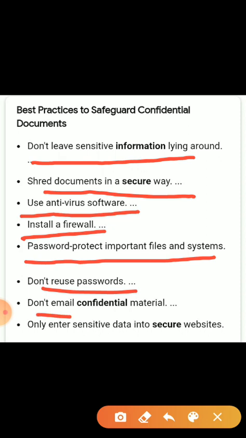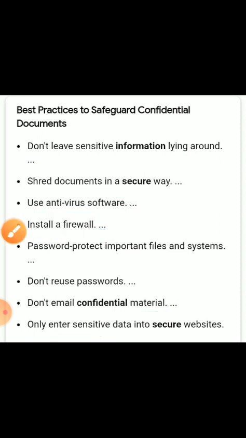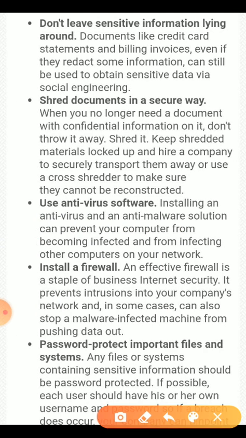And don't email confidential materials. If your materials are very confidential, don't email them. Only enter sensitive data into a secure website, not just any website. Don't leave sensitive information lying around in documents, such as credit card statements, billing and invoices. Even if they are redacted, some information can still be used to obtain sensitive data via social engineering.